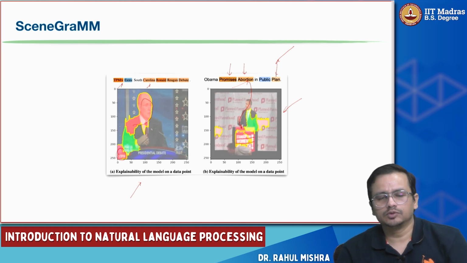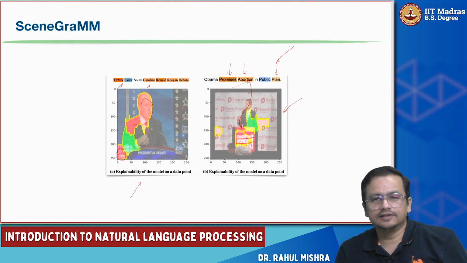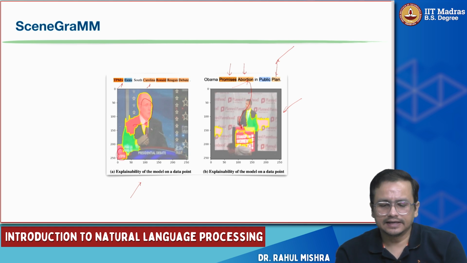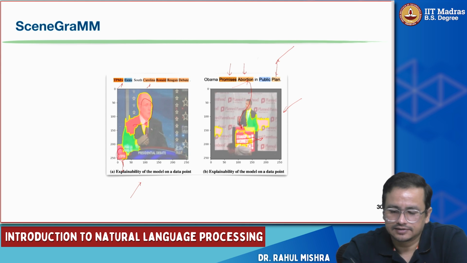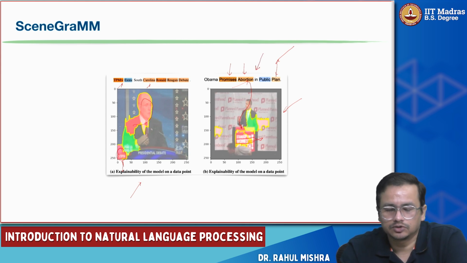So it gives you some idea that the model is targeting a particular region that is important for it to predict something. It is giving emphasis to particular words which are indeed important when you see these visualizations, these explainability aspects, right?